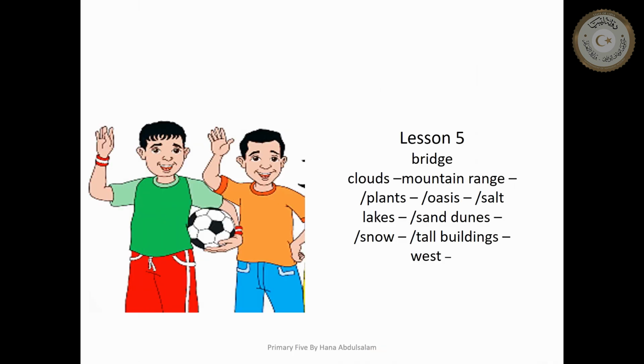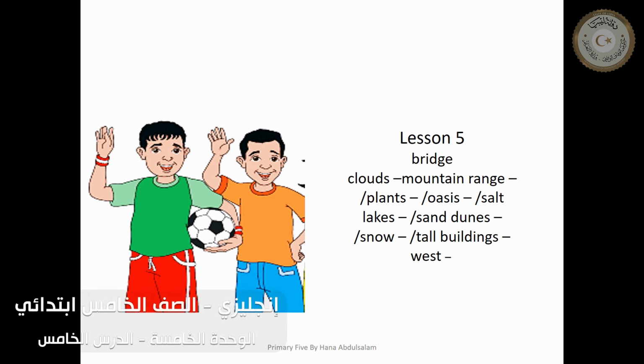We finish now our lesson. Today, in lesson 5, we spoke about bridges, clouds, mountain ranges, plants, oases, salt lakes, sand dunes, snow, tall buildings, and west. And two interesting places in Libya: Nafusa Mountains and Ubari Oasis.